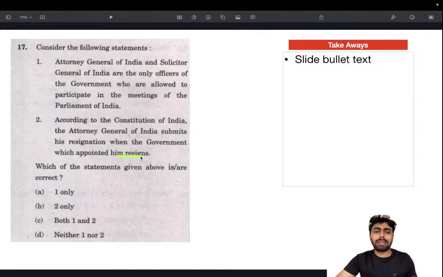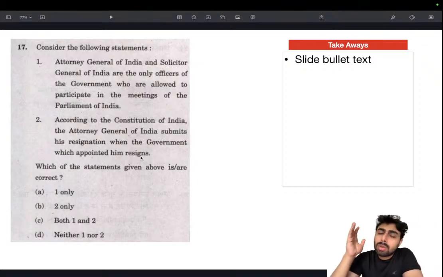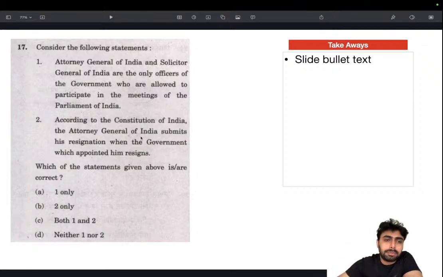And you need to know a few things, that the Attorney General of India, despite being a constitutional office, is not barred from practicing. Okay, that's one more thing. An Attorney General can practice in law courts, and that doesn't count under Office of Profit. That's a very important thing.